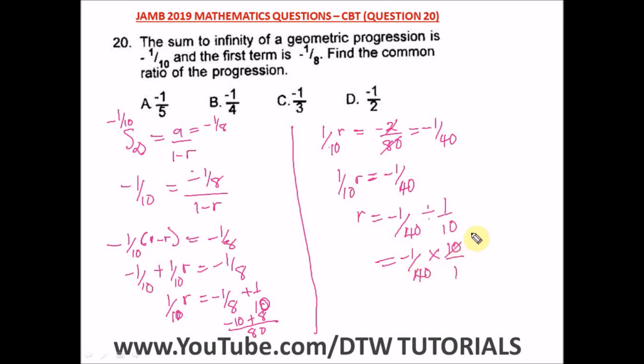Okay, so from here 10 will go 1 times here, and 10 and 40 will go 4 times. So we are left with minus 1 over 4. So this is our answer. R is equal to minus 1 over 4. Our common ratio is equal to minus 1 over 4, and our right option here is option B.